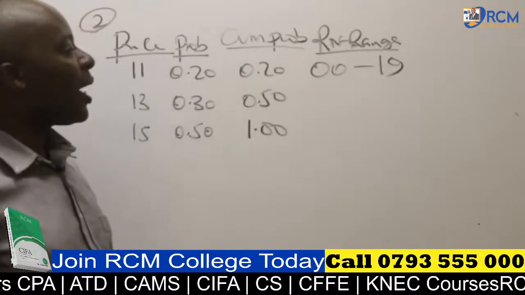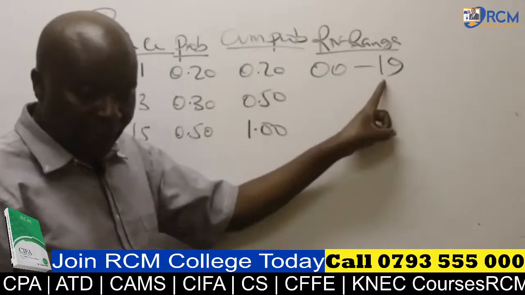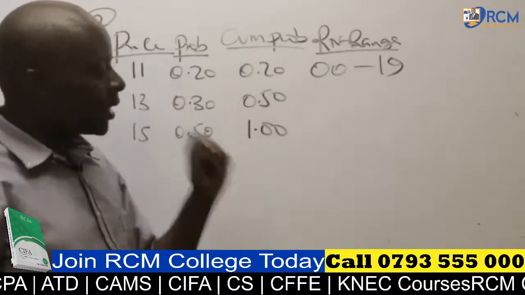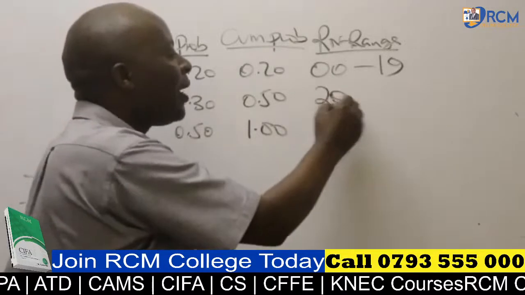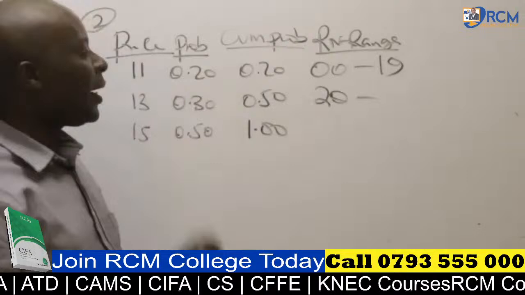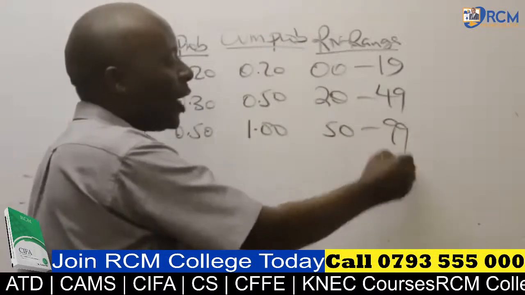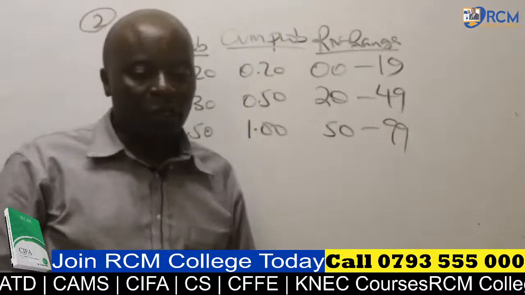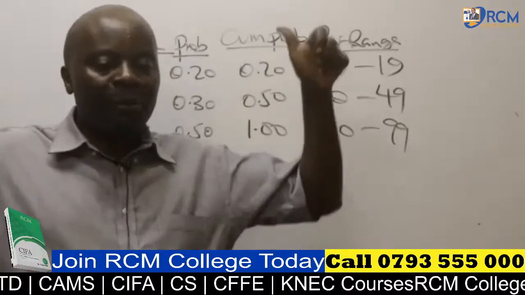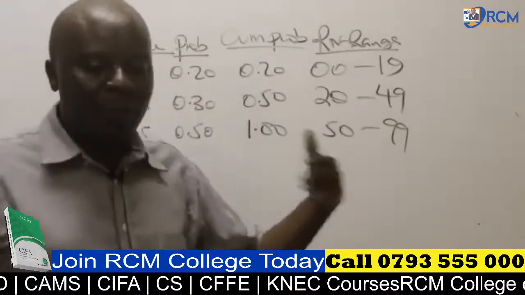From there, ladies and gentlemen, I will go to the next second class. The second class will begin immediately from the number that is here. So the next class, sure, Doreen, will begin from 20 all the way to 50 minus 1. 50 minus 1 gives me 49. From there, we have 50 all the way to 99. So I'm waiting to get a thumbs up for me to continue now, or a thumbs down for purpose of repeating.